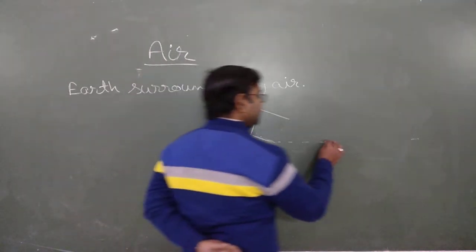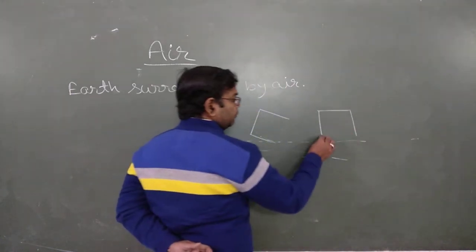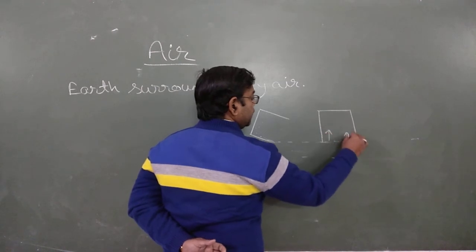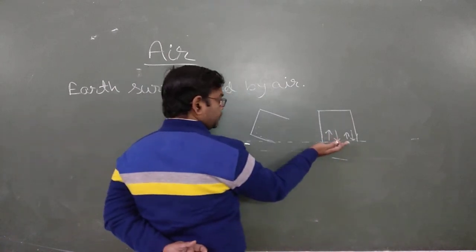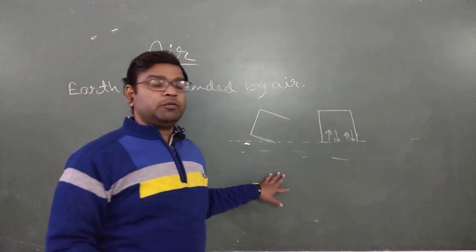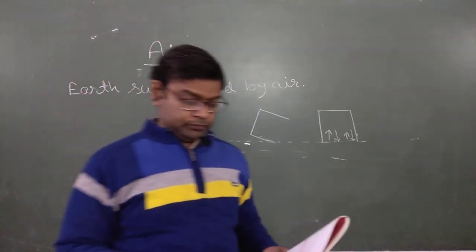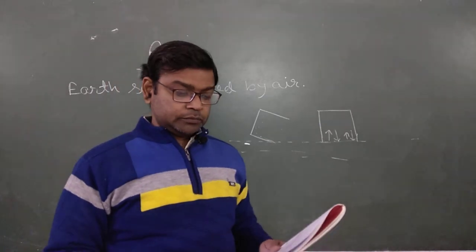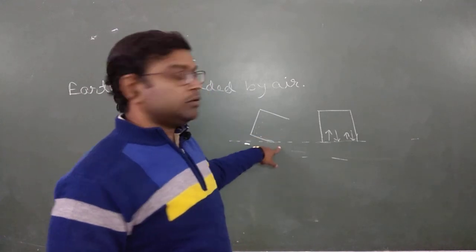But in the previous condition, what happened? If we press the mug directly, water applies pressure upward on the whole surface, and air also applies pressure downward, so it is difficult for water to rise inside the mug. From this we can prove that air is everywhere. In this case, air is displaced by water.